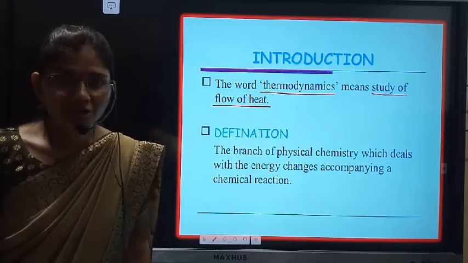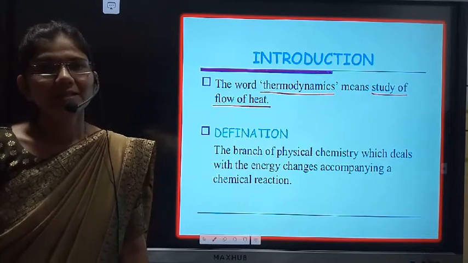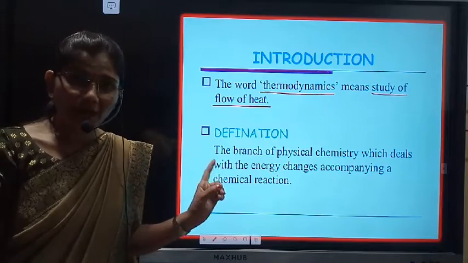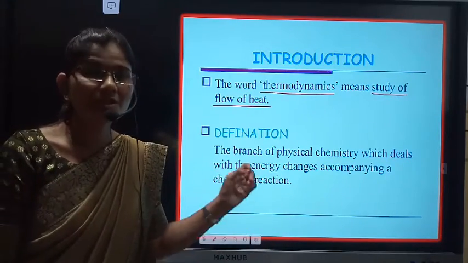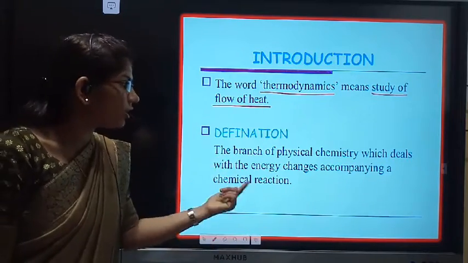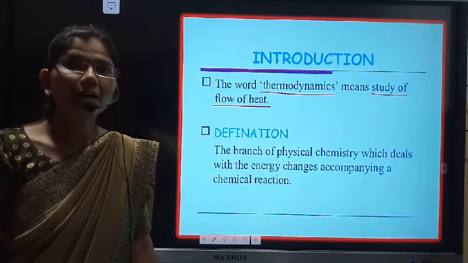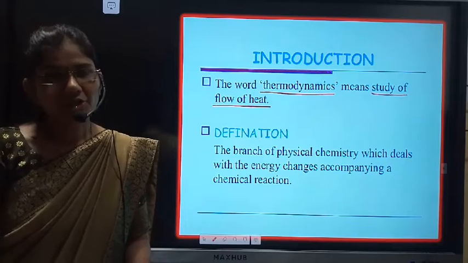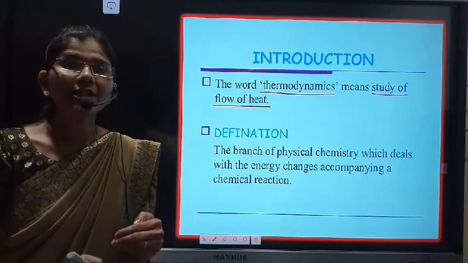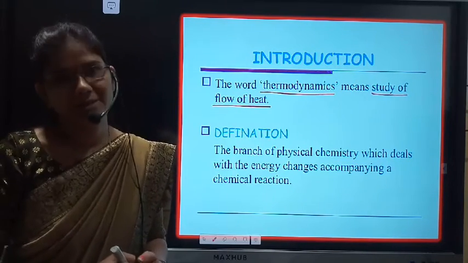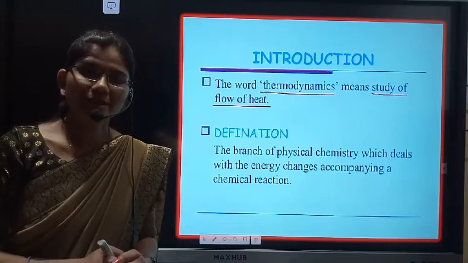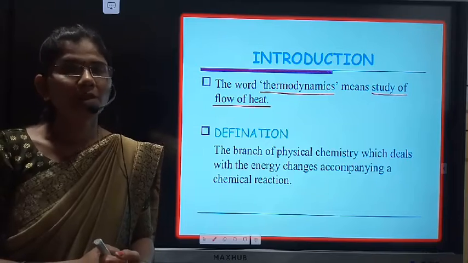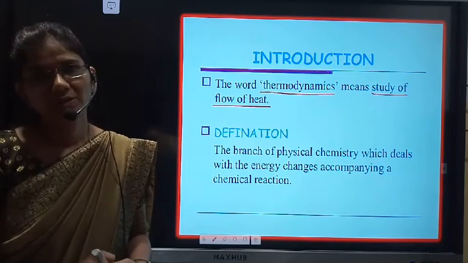So, in the introduction, the definition of thermodynamics is: it is the branch of physical chemistry which deals with the study of energy changes accompanying a chemical reaction. Dear student, this is one of the most interesting topics from our chemistry book.